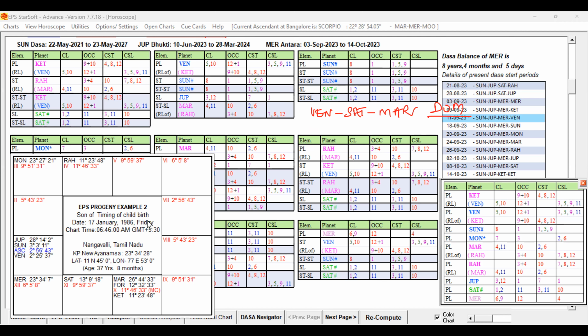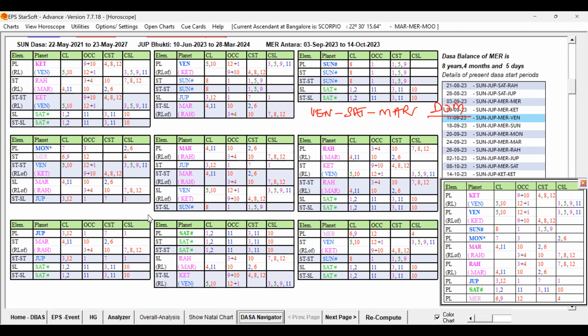Yeah, Venus is the Dasa Lord, which we already discussed, because Venus is the destiny planet also. Whether Saturn is favorable for the marriage, for the progeny. Marriage happened during this period. Venus, Saturn, and Mars are the periods who conducted the marriage. Now we have to check whether that Saturn is promising and favorable for the progeny, and also within that the Bhukti, whether that Antra in which he got married is also favorable.